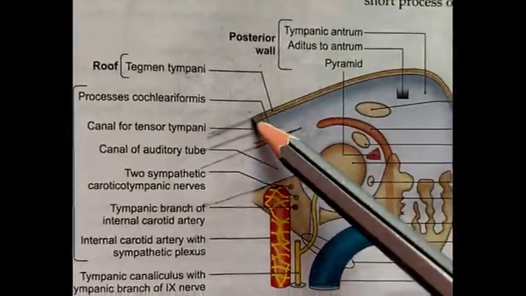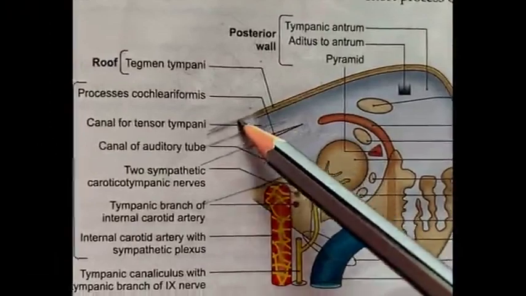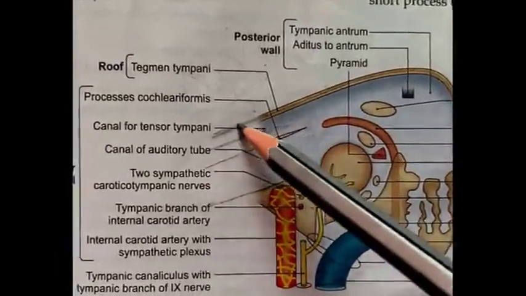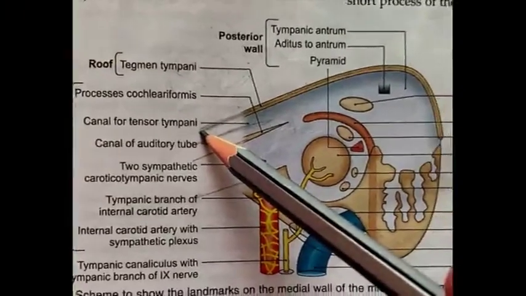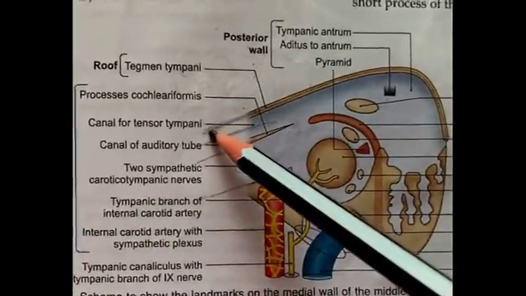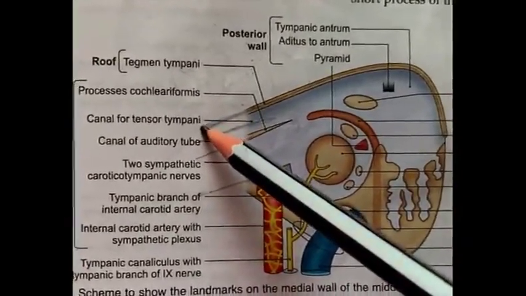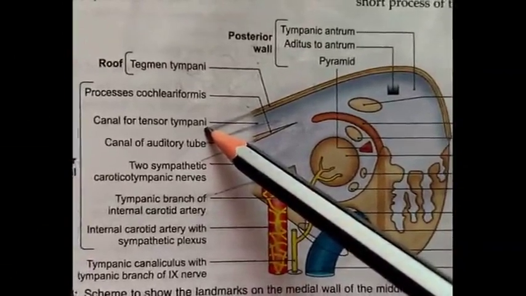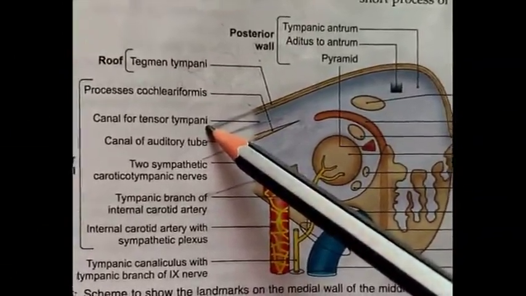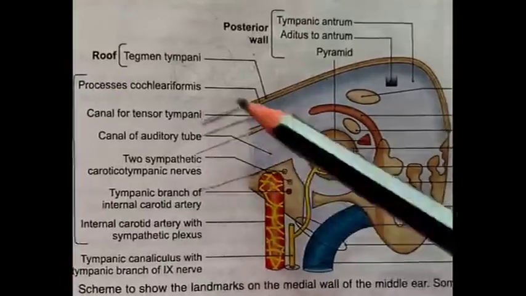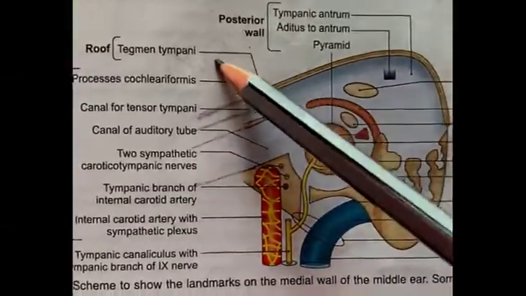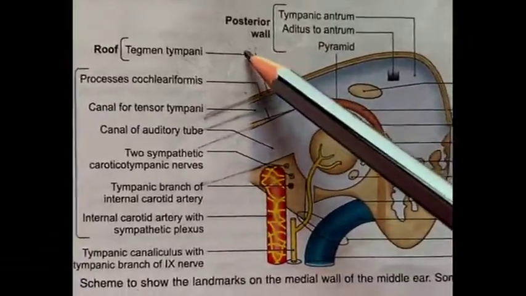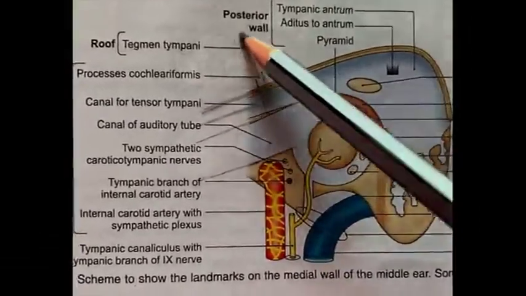In the lower part of this tegmen tympani bone, there is a fissure known as the petrosquamous fissure, and in young children this fissure is still unossified, and there is a direct connection between the middle ear cavity and the middle cranial fossa, which contains brain, and around that meninges are present.